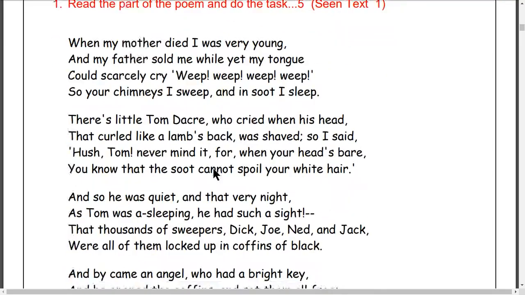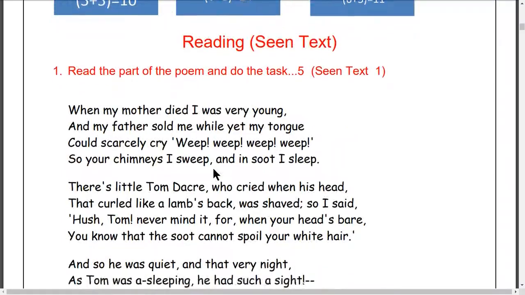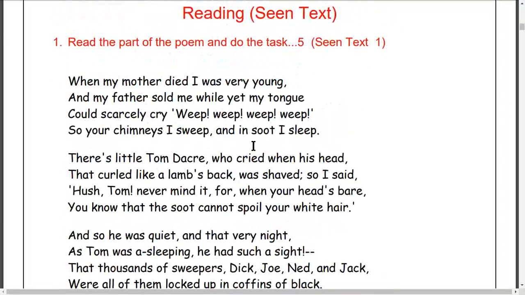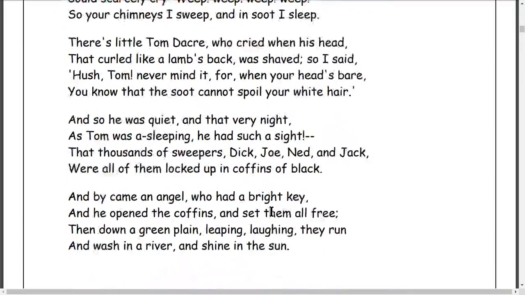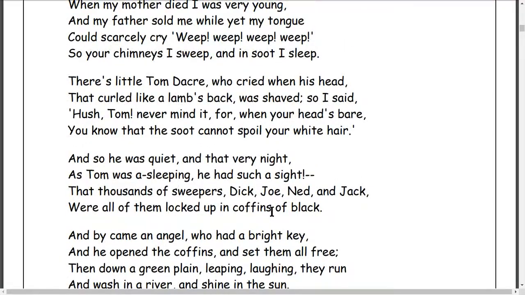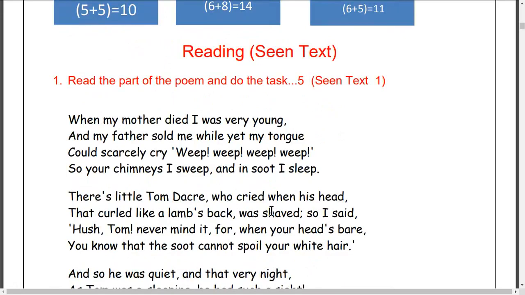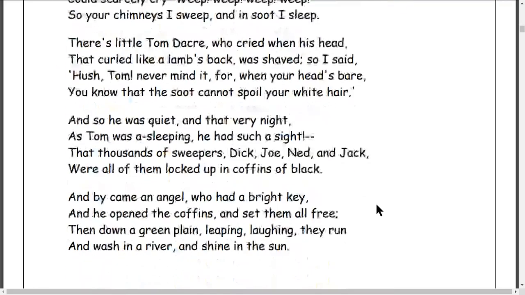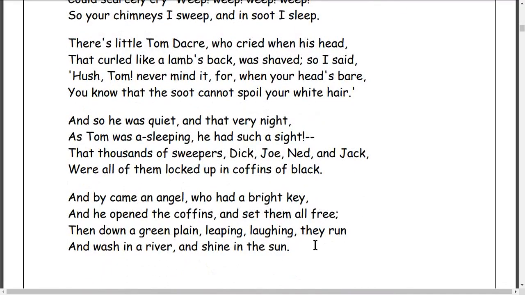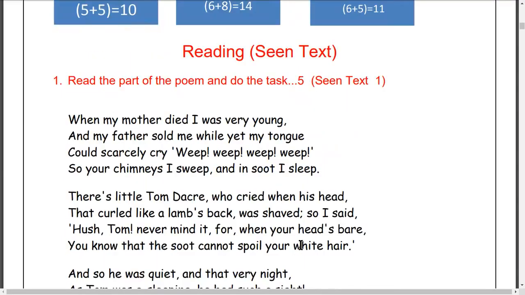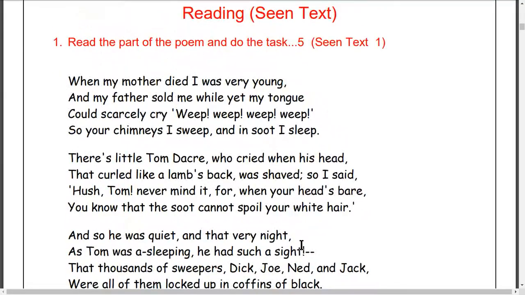Okay, let me read the poem now. This is the part of the poem. The poem has 4 stanzas here. There are 2 more stanzas in the textbook, but out of 6 stanzas, I have taken only 4 here. If I included all 6 stanzas, the poem could be very long. To make it short, I have taken only 4 stanzas. Let me read the poem. I hope you listen to me and follow me here.